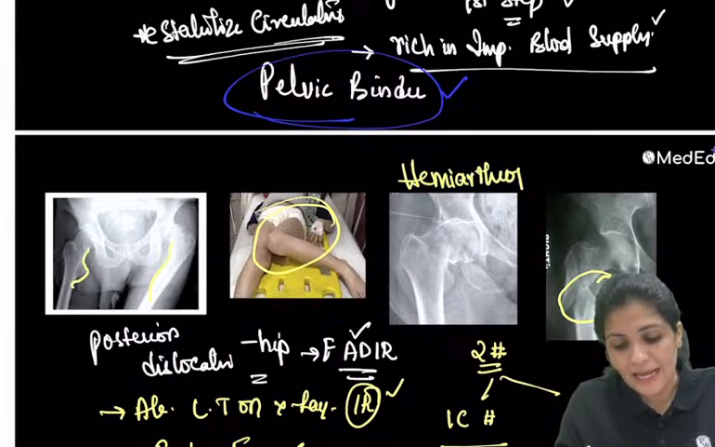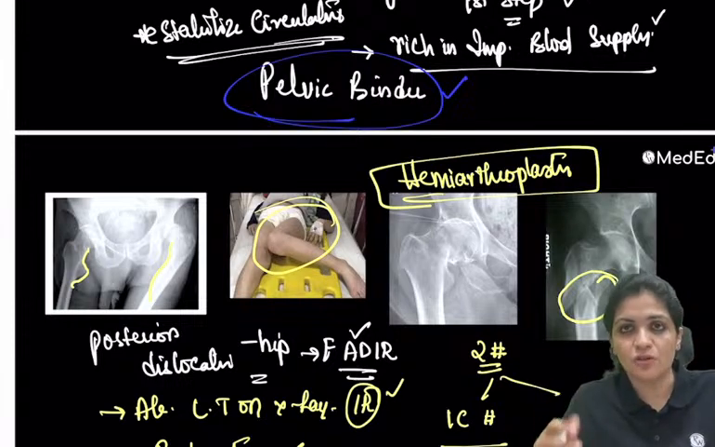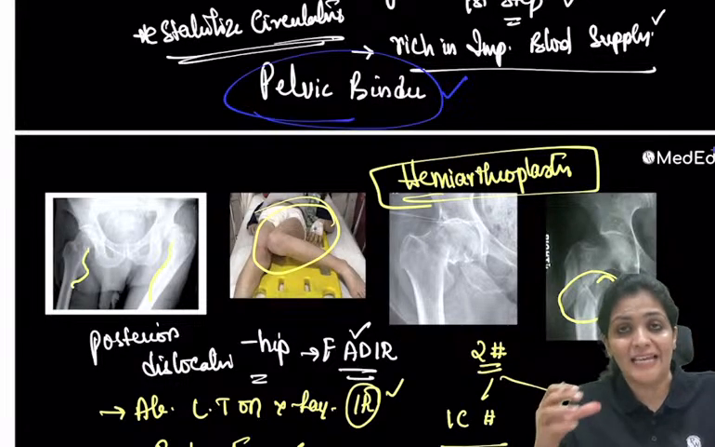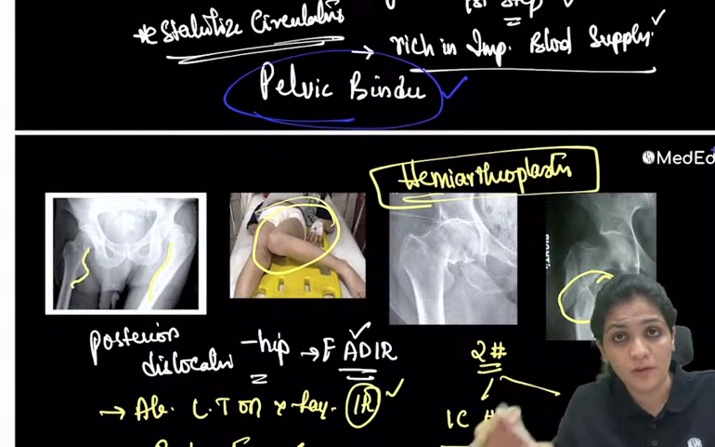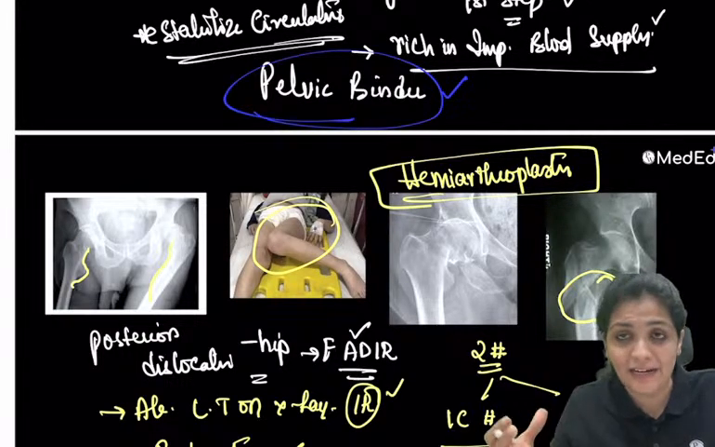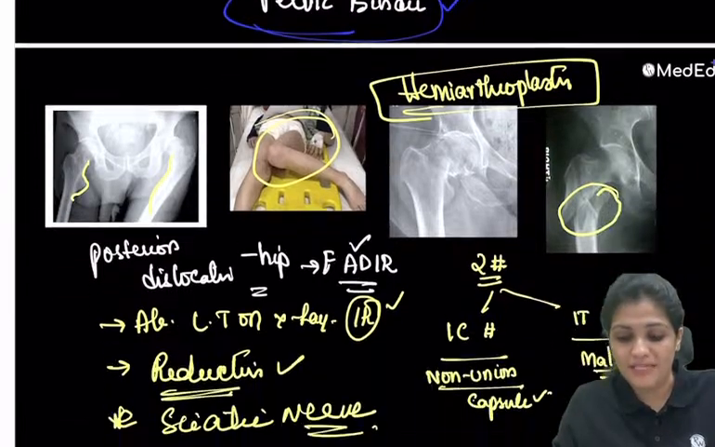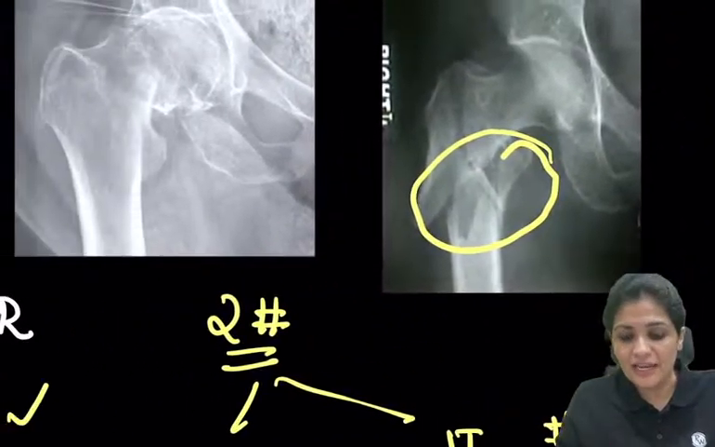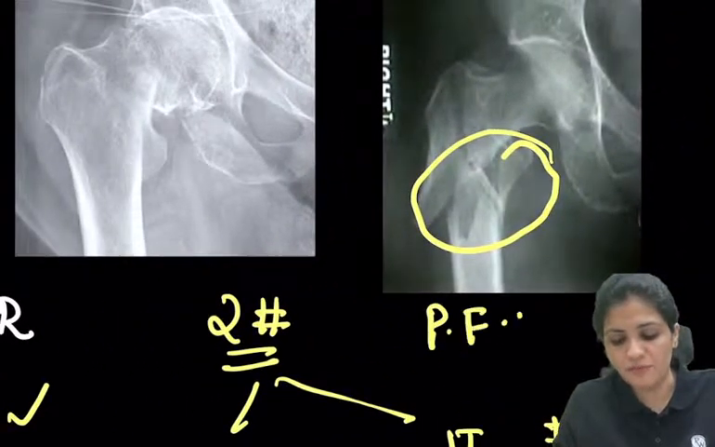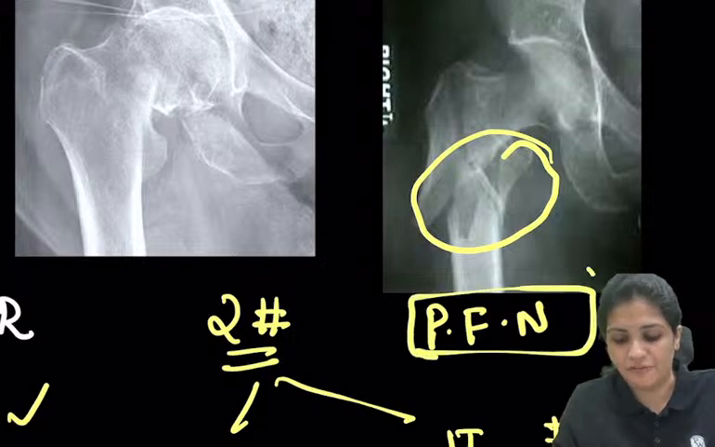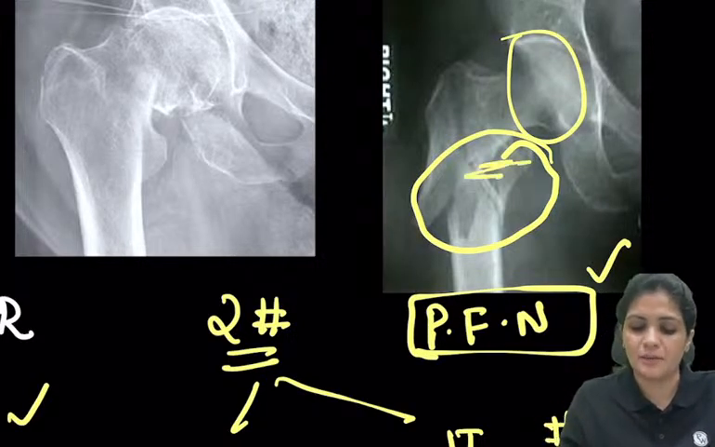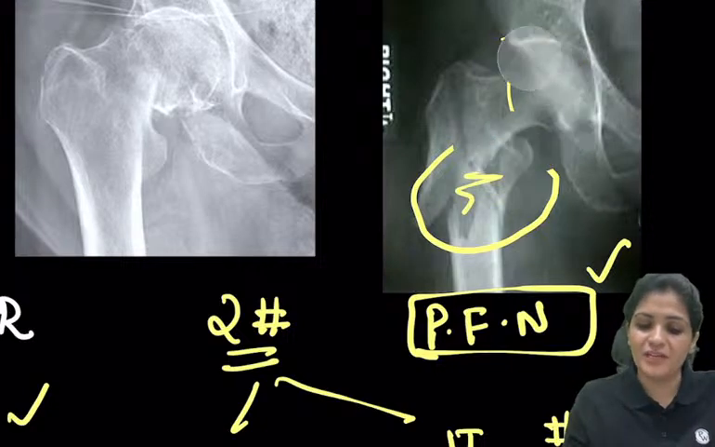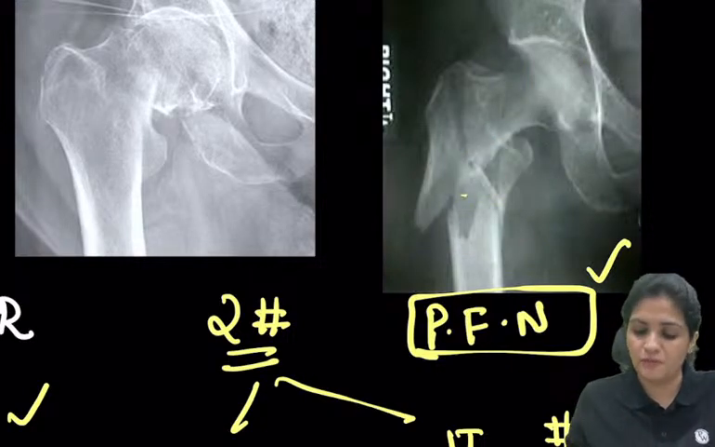The treatment of this is hemiarthroplasty. Recently, there are two questions which were asked on hemiarthroplasty. A patient of 60 years old presents with an IC fracture. What do you do? As you already know, the head is at risk of non-union, so you go for replacing the head, which is called hemiarthroplasty. And if it is an IT fracture, you go for proximal femoral nailing, PFN, because the head is not at risk, because the blood supply is not disturbed, it is only disturbed in the bone. So this is proximal nailing.